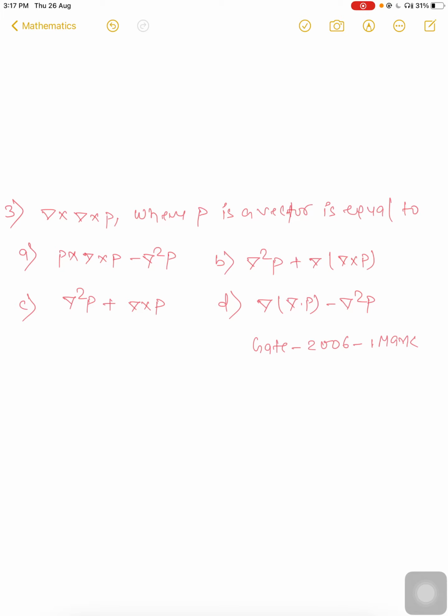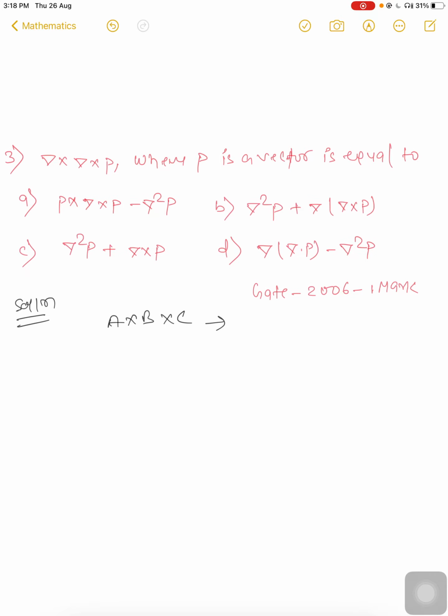Del cross P, where P is a vector, equal to, let us see, A cross P cross C in vector. If three multiplications are there, then what will happen? And we know that A cross B cross C equals B (A dot C) minus C (A dot B). If you have A cross B cross C, then you will get